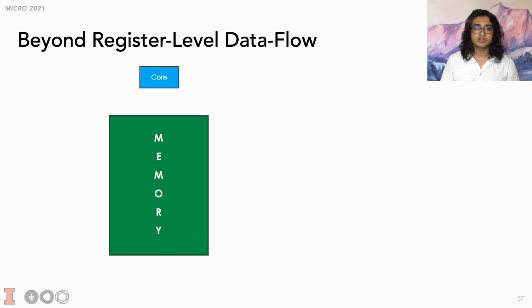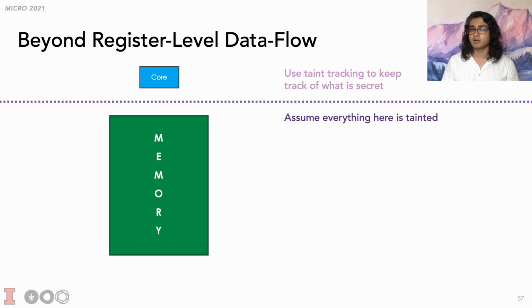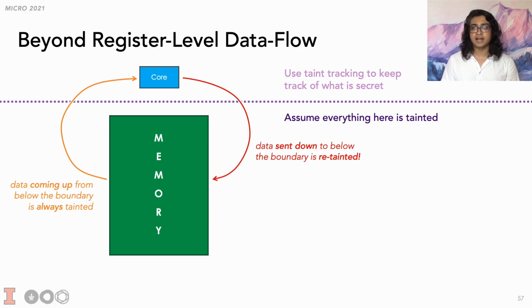Our scheme as is only tracks taint at the physical register level, and the data returned by accessors is tainted by default. Essentially what we're doing is we're drawing a line between the core and the architectural monolith of memory. We only track taint above this line. Data coming in from below is always tainted. This keeps the mechanism simple. However, the problem is that data sent down below the line is re-tainted. This can undo some of the benefits that we get from untainting.